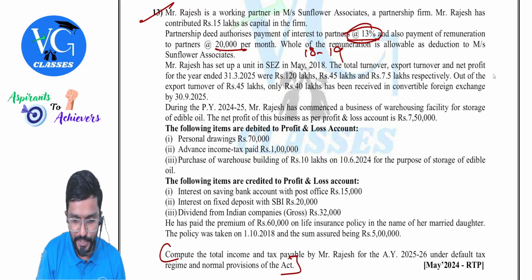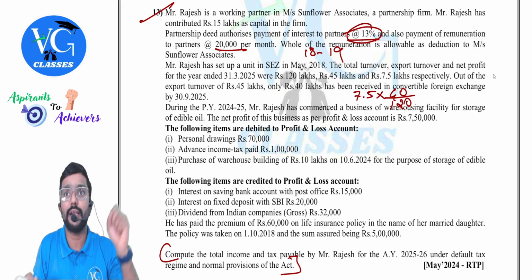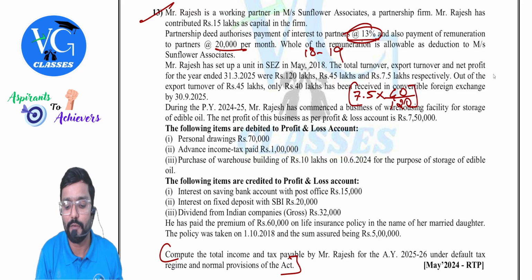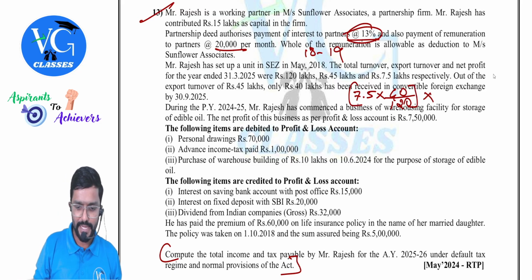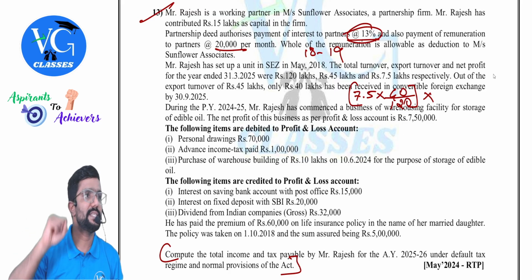I will just mention it here. What is the profit? 7.5 lakh into export turnover, only 40 you take, divided by total turnover, 120. Sir, from total turnover also, should I reduce that 5 lakh? No, don't reduce it. Clear? This, we call it as eligible profit. Into, I guess we are in the second installment, right? 18-19. Okay, first year is 18-19.